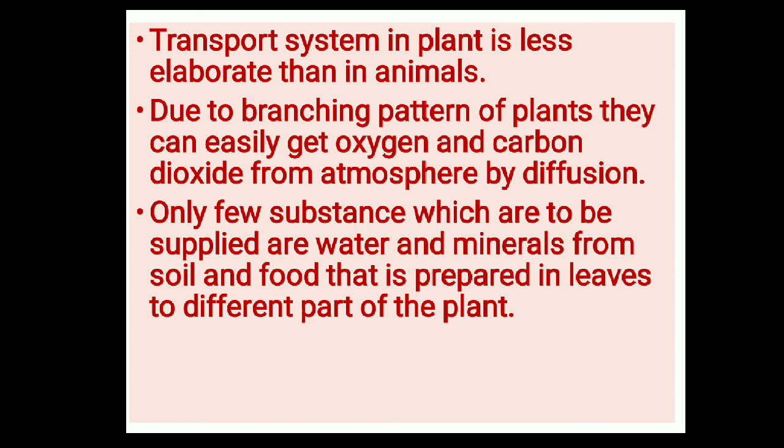Okay, so the plants are autotrophic. They do not need many substances for their survival, so they can easily get carbon dioxide and oxygen from the atmosphere. For that, they don't need any complex system. But a few substances, like water and minerals as well as food that is prepared in the leaves of a plant, need to be supplied to different parts of their body.